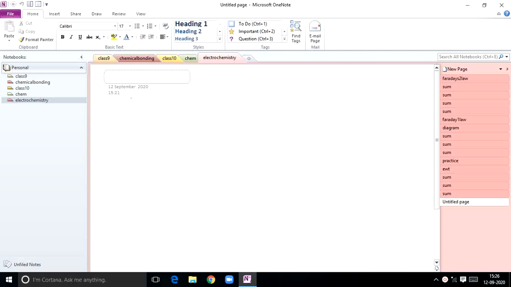In the previous session we discussed the electrolysis of molten salts of compounds. In this session we will discuss the electrolysis of aqueous solutions of some compounds.